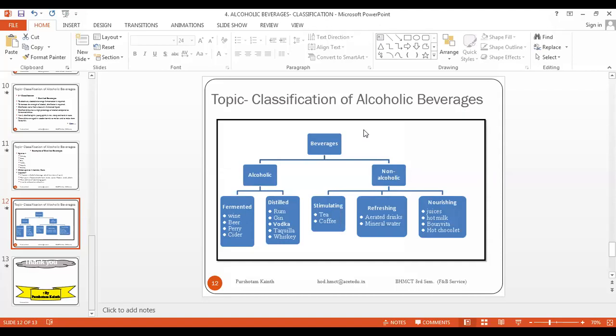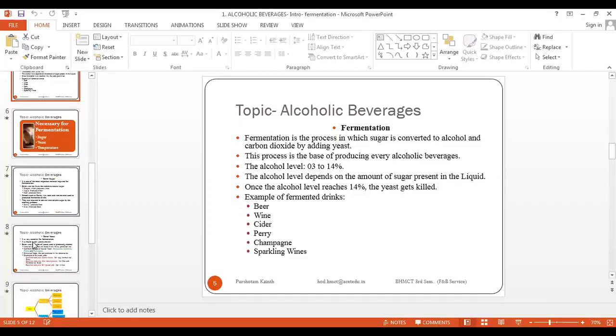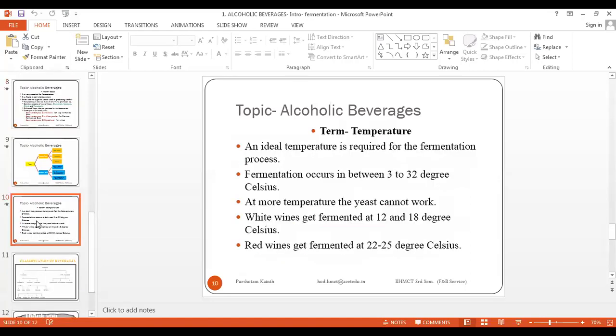3 to 14, I think you are adding two things together, my dear. The alcoholic content was 3 to 14. No, sir. I'm saying that yeast is killed at 22 degrees Celsius.